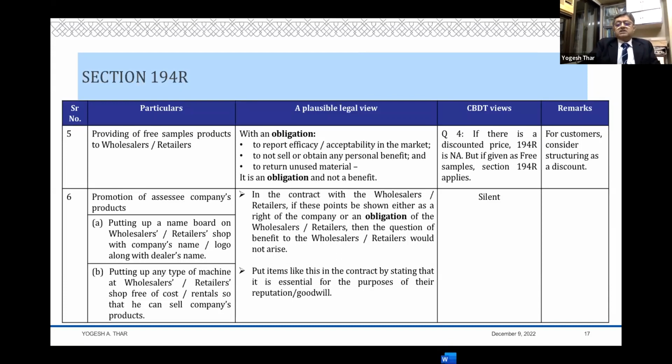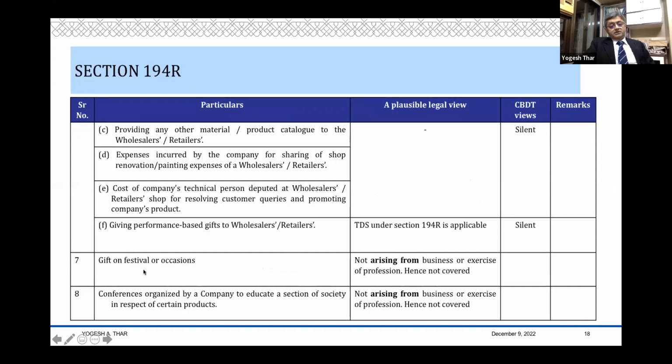And so therefore you cast this as an obligation either under your agreement, or you cast this as an obligation by your separate letters to the dealers, and therefore that does not become your benefit, and you're out of 194R. Put items like this in the contract by stating that it is essential for the purpose of reputation, goodwill, etc. So this is a principle you can invoke in these type of items. Gifts on performance-based gift, definitely 194R applies.